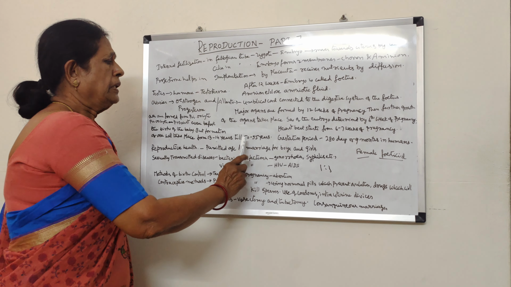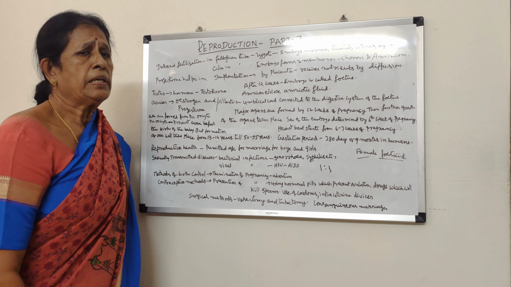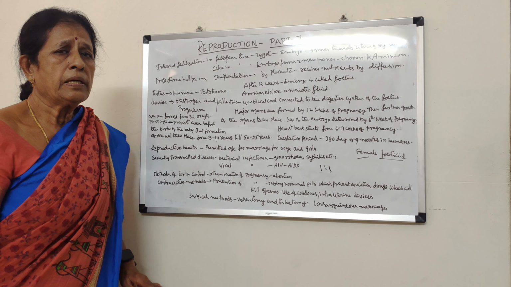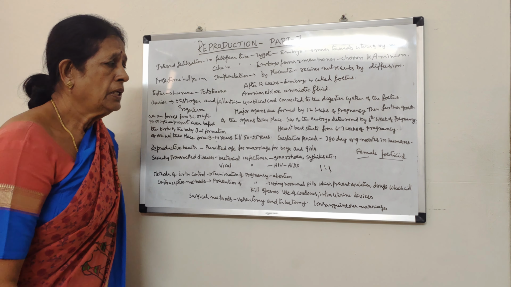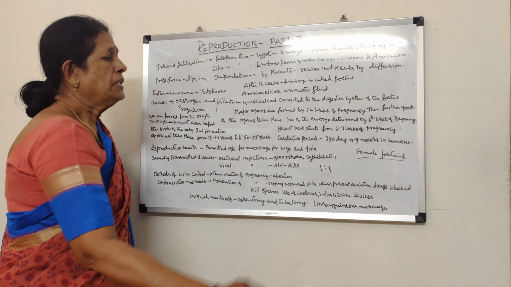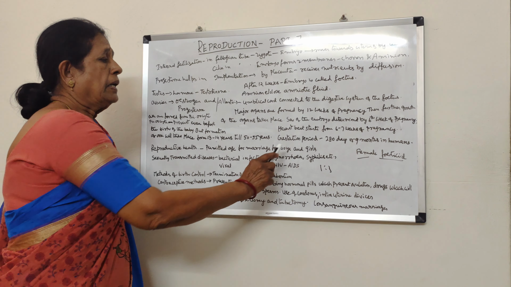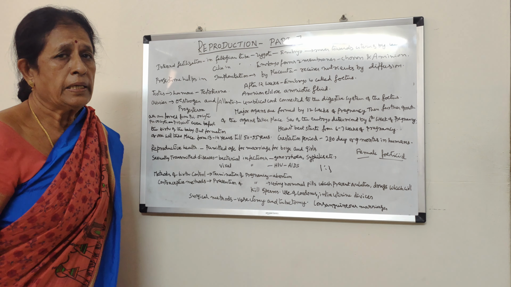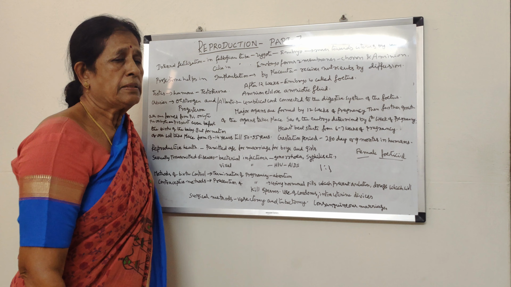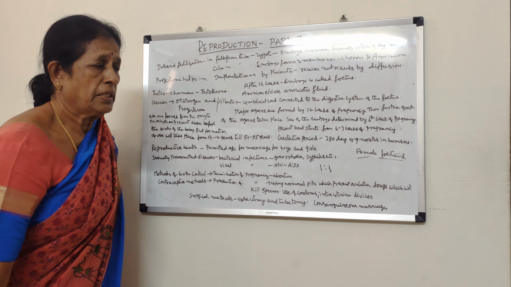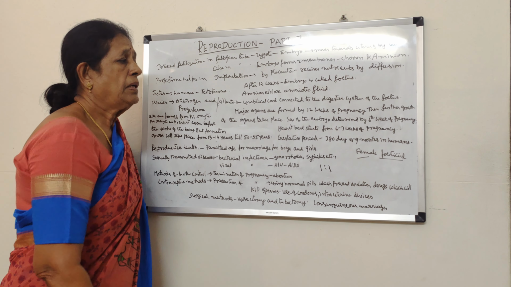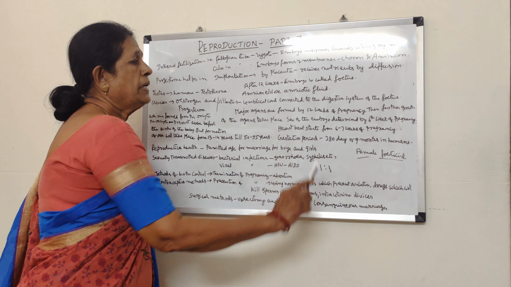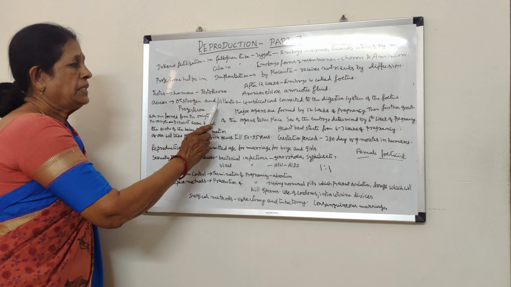The growing fetus requires a certain period of time for its complete growth and development, which is called the gestation period. We have seen that through the placenta it receives nutrients and oxygen. Another membrane is developed, called the allantois.